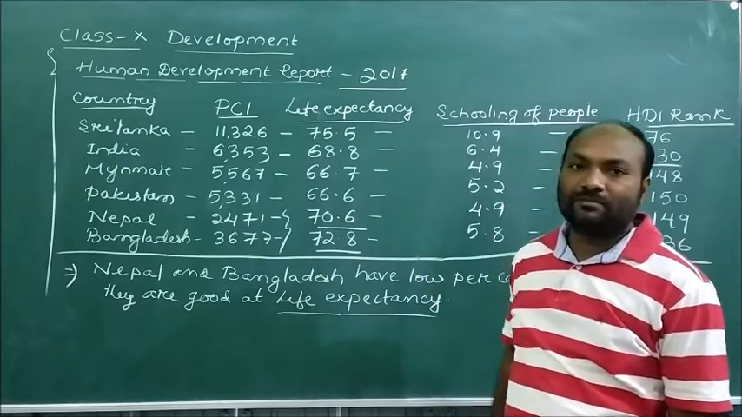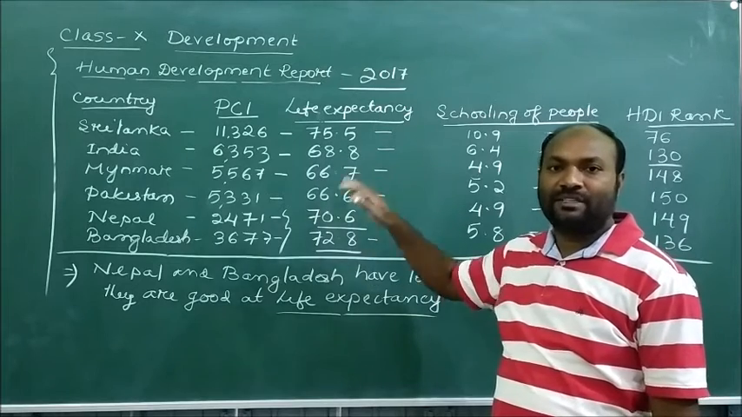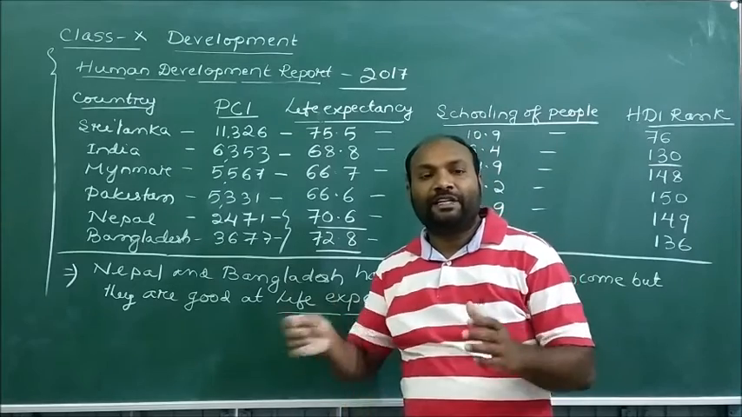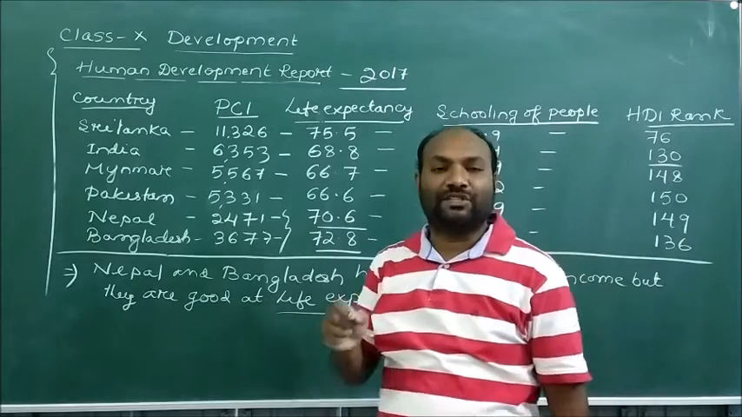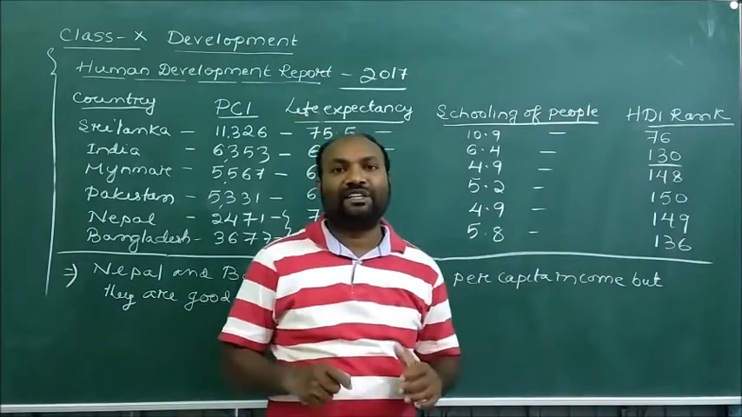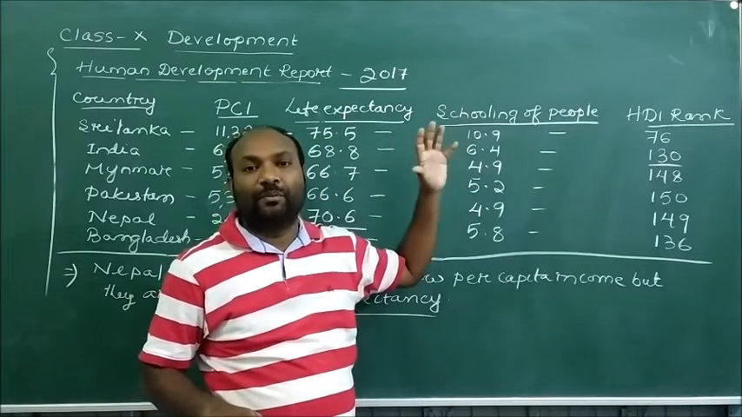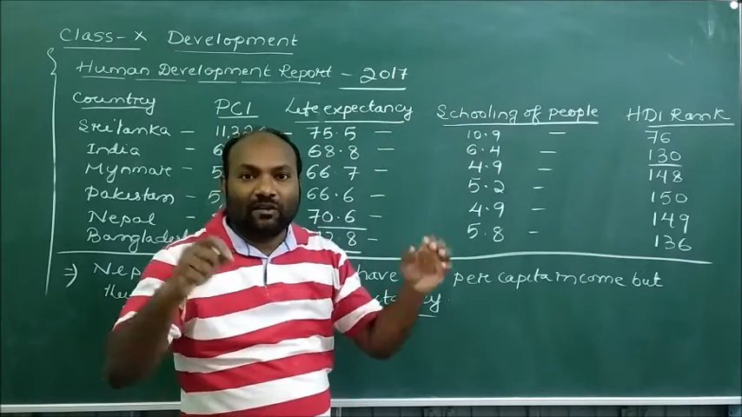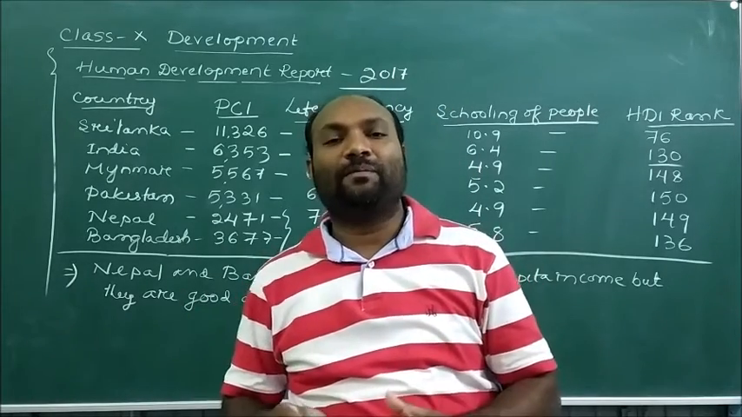So dear students, this is the Human Development Report, and as we analyze this report, we understand that we need to develop all these areas to develop the nations. If we want to progress the nations, all these criteria need to improve. All these criteria have to develop. Then only the nation is going to develop.